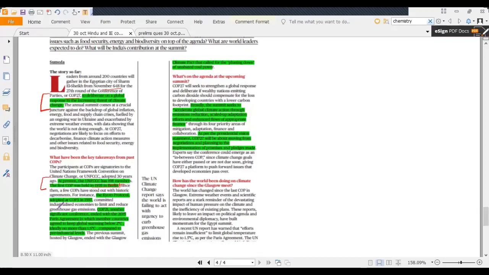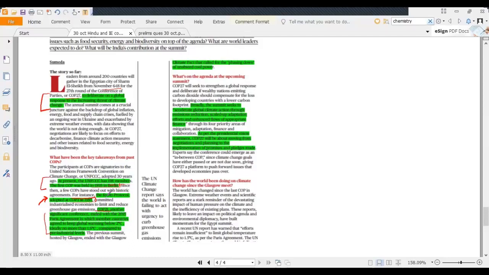Some of the famous COPs are COP3 in 1997, where the Kyoto Protocol was adopted to reduce greenhouse gas emissions. Then COP21 in 2015, or the Paris Pact, where countries agreed to keep global warming below 2 degrees centigrade, ideally not more than 1.5 degrees centigrade compared to pre-industrial levels.